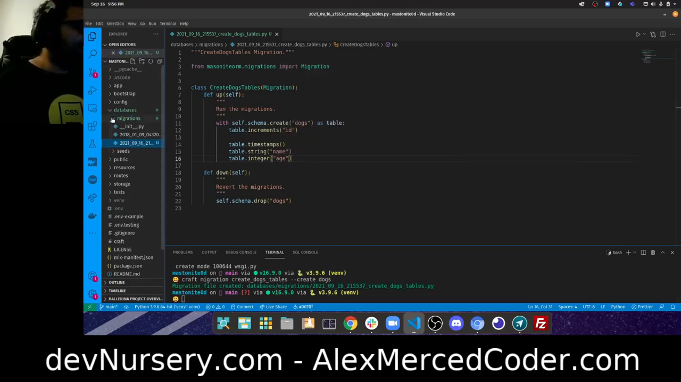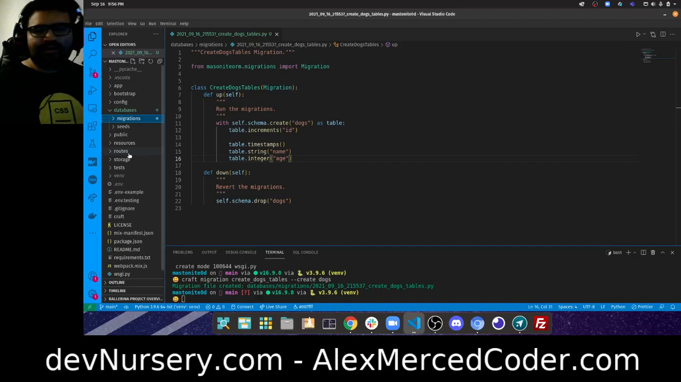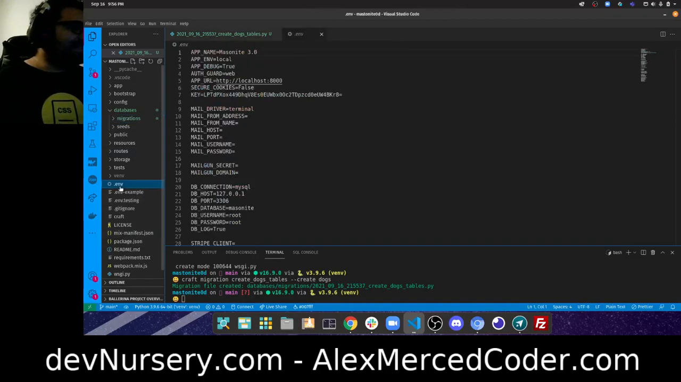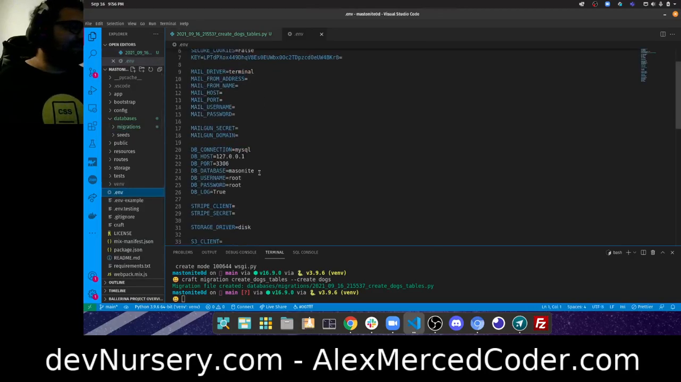Now on that note, I want to make sure locally I want to use SQLite, so I want to make sure I do that. For some reason, by default, the .env file is set to use MySQL. I don't want to do that. I want to use SQLite.